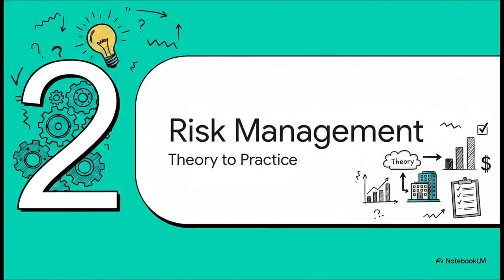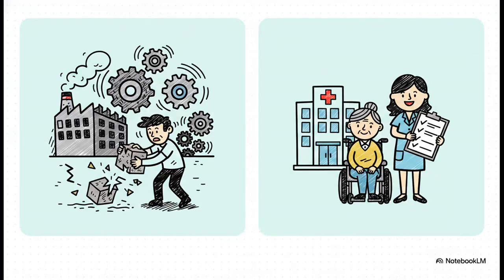All right, moving right along to part 2, risk management in practice. So, let's actually contrast two vastly different organizations to see how this plays out. On one hand, we have Maker Co., our wildly expanding manufacturer. Their risks are super operational, right? We're talking untrained staff, poor separation of duties, where one poor guy might be doing the job of 3 people. But then, on the other hand, we have the Care Services Company, or CSC. Now, CSC outsources care services from the government, so their risks are entirely different. They face incredibly intense compliance and reputational risks.